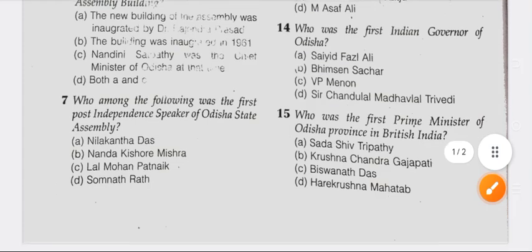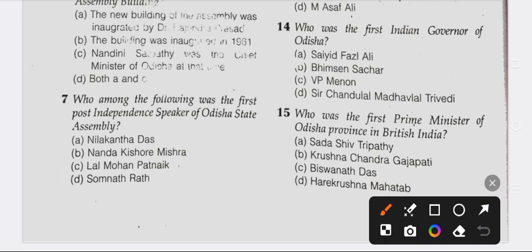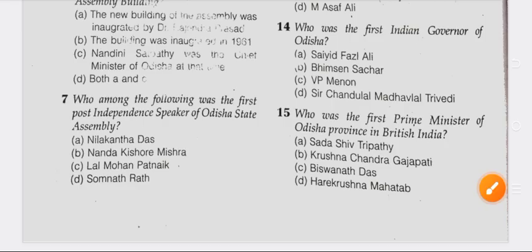Question number 7. Who among the following was the first post-independent Speaker of Odisha State Assembly? Option A Nilakantha Das, option B Nandakishore Mishra, option C Lal Mohan Patnaik, option D Somanath Rath. So question number 7 right answer is option B, Nandakishore Mishra.